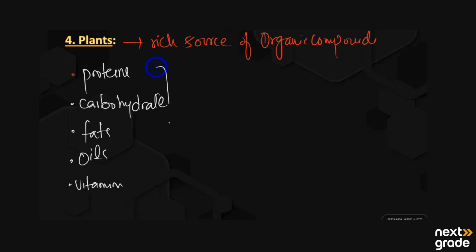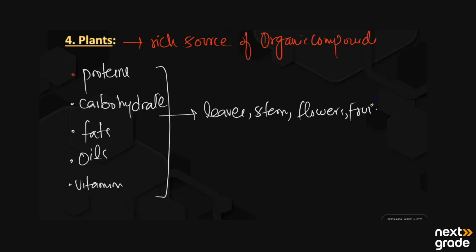All these are organic compounds and are obtained from plants in different forms, which may be from the leaves, stem, flowers, fruits, seeds, and roots.